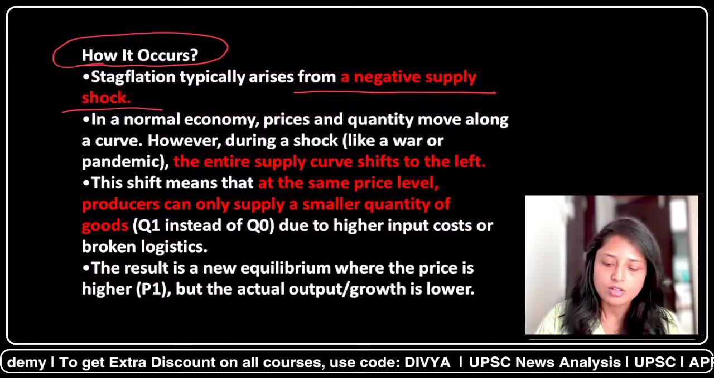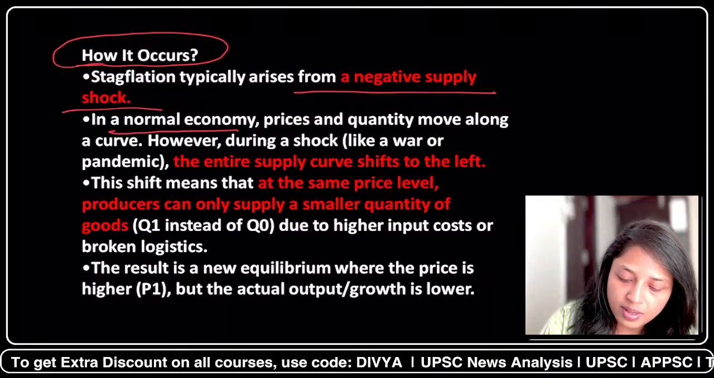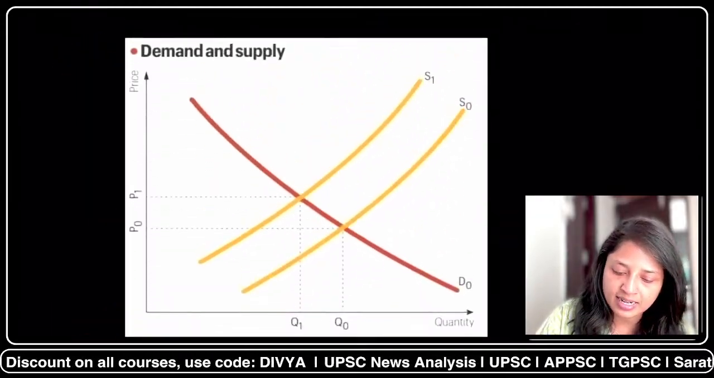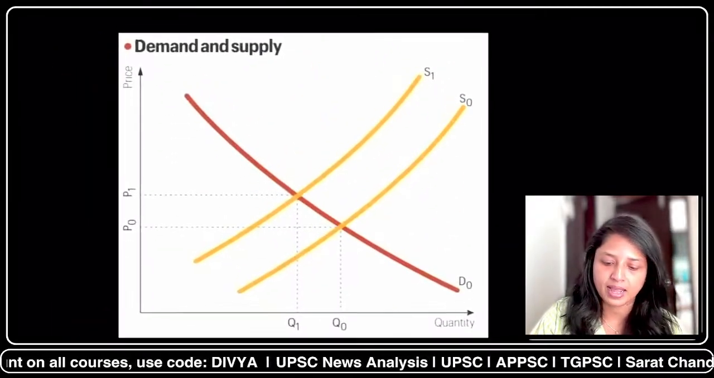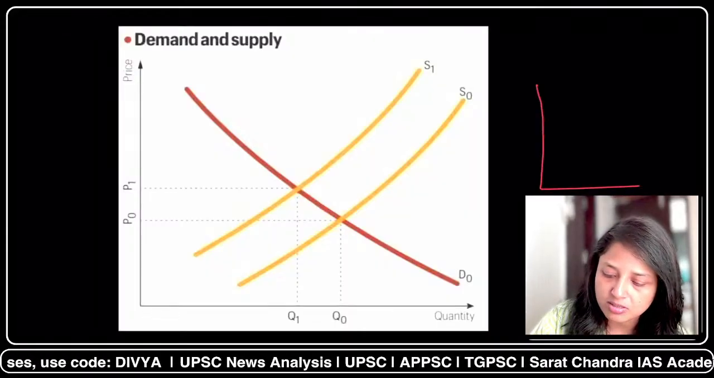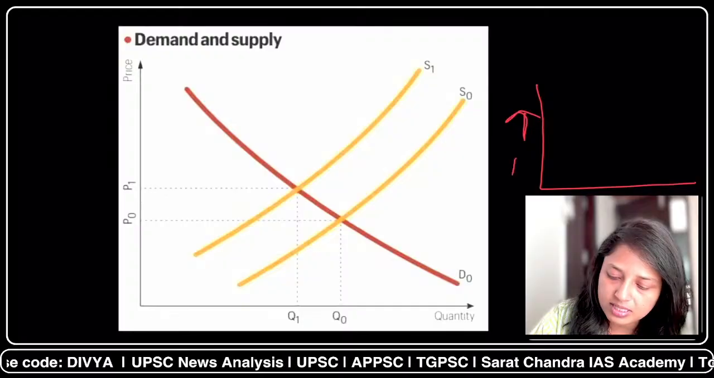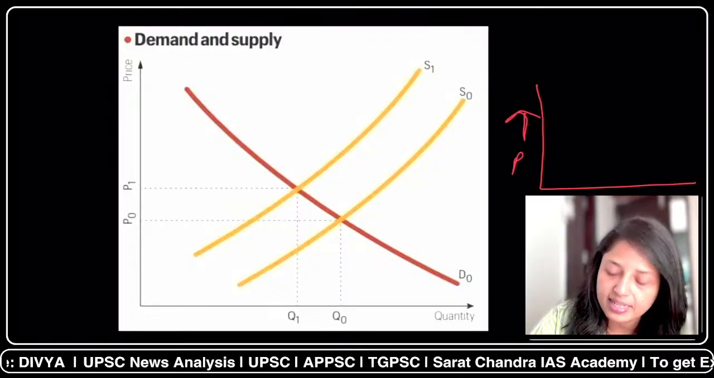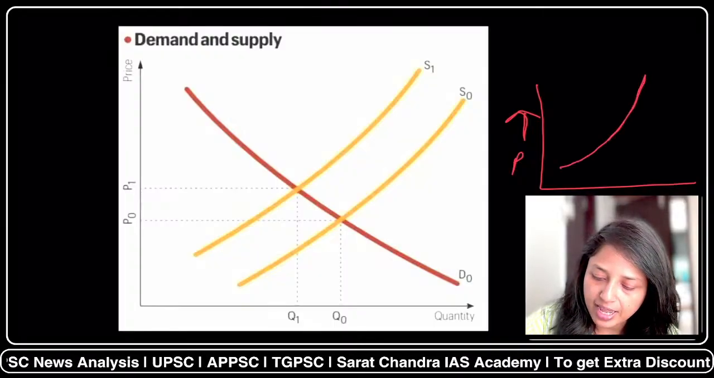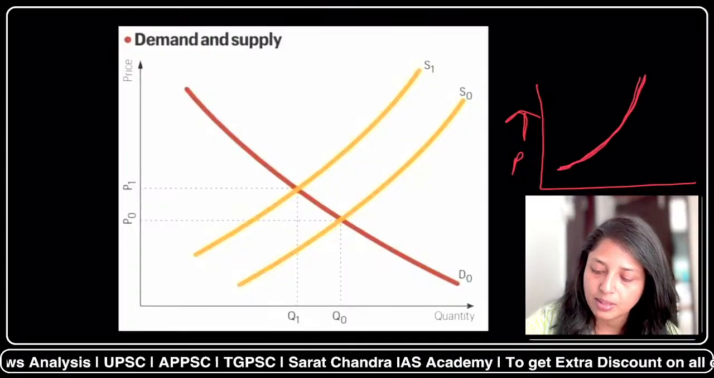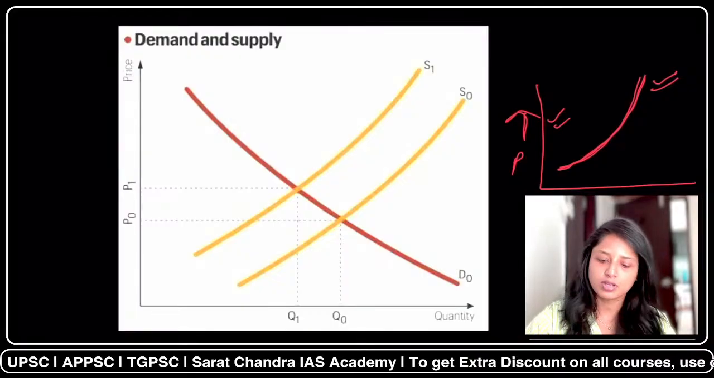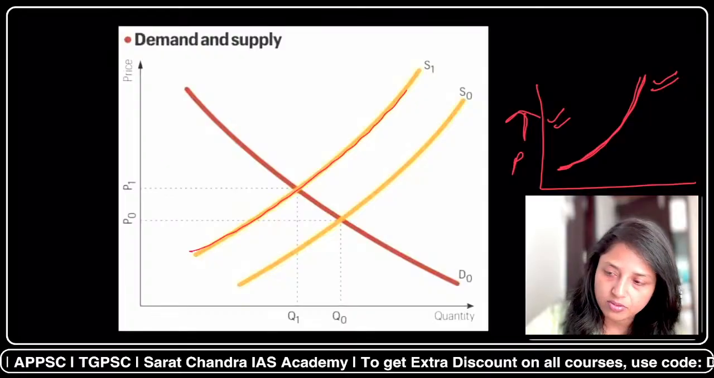and hence stagflation will occur. So here in the normal economy, prices and quantity move along a curve. And what is that curve? See, this is the demand and supply curve. So when we talk about the normal conditions, so under normal conditions, if we talk about, this is a price and this is quantity axis. So in normal conditions, this is a supply curve. As you can see, supply curve shows that prices and quantity are directly proportional. So here also we can see this is a supply curve.